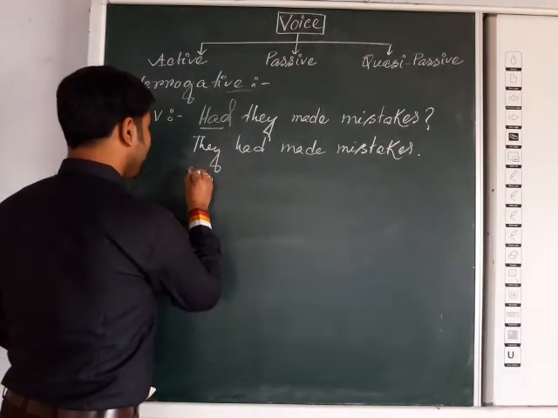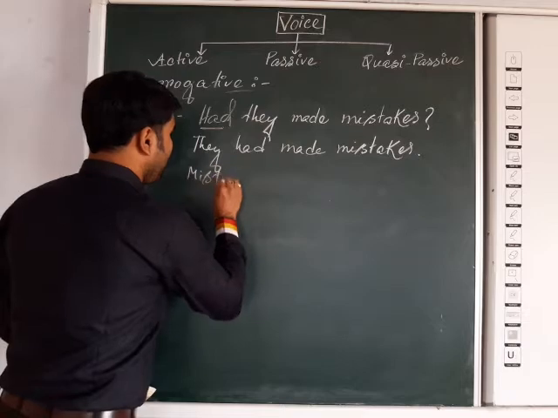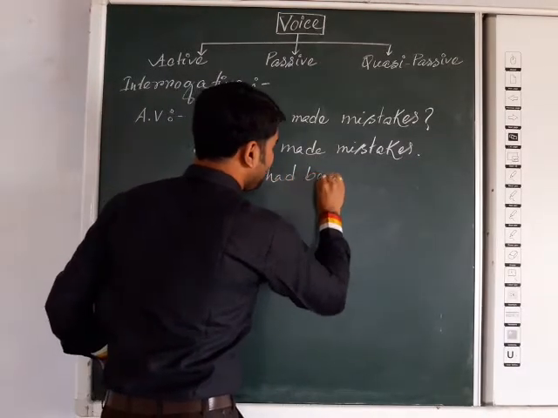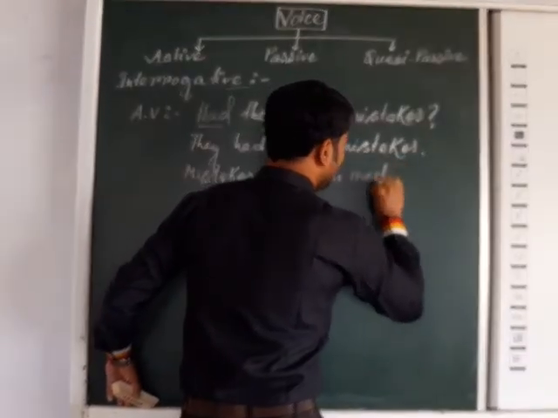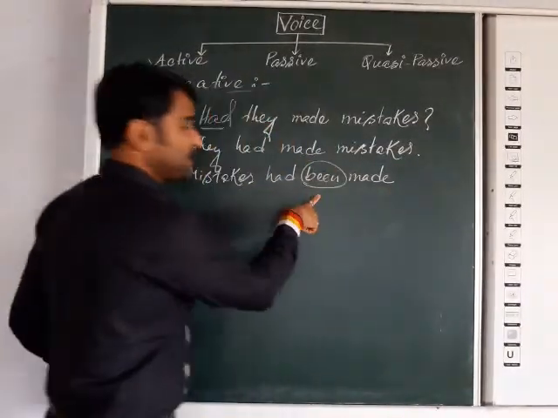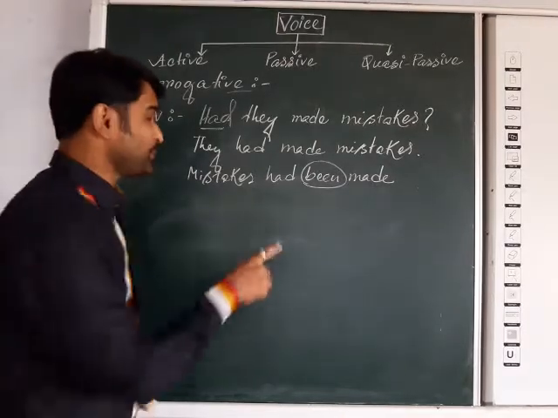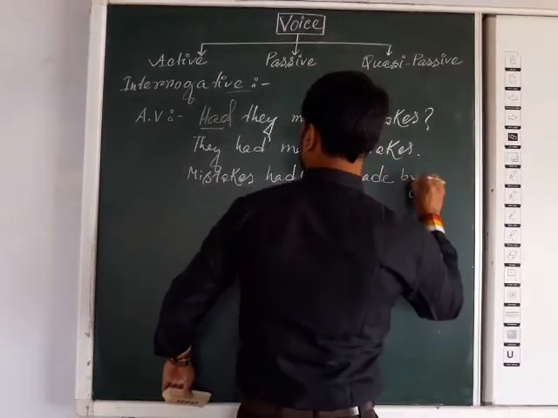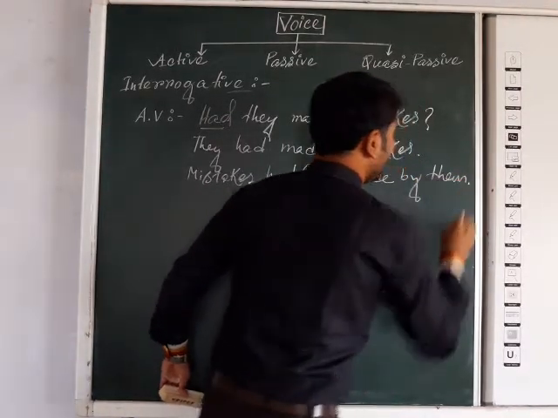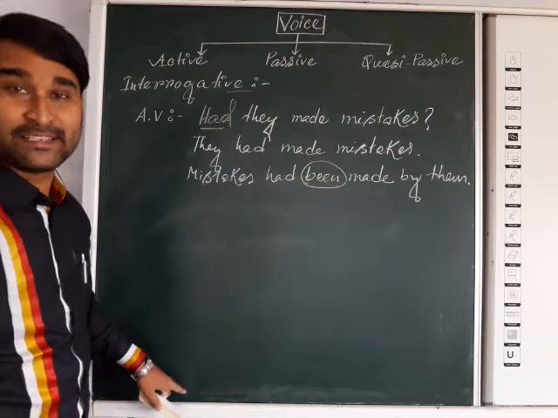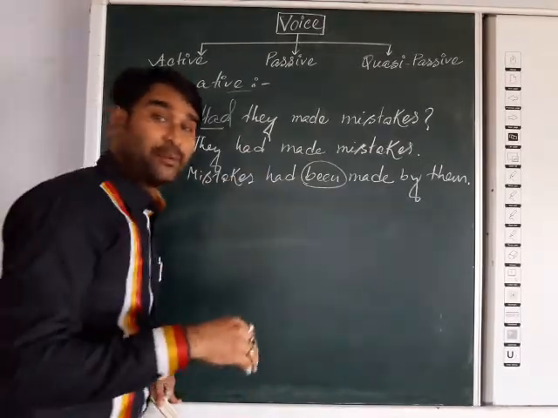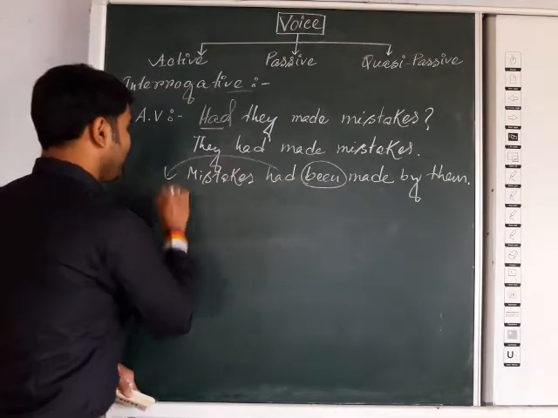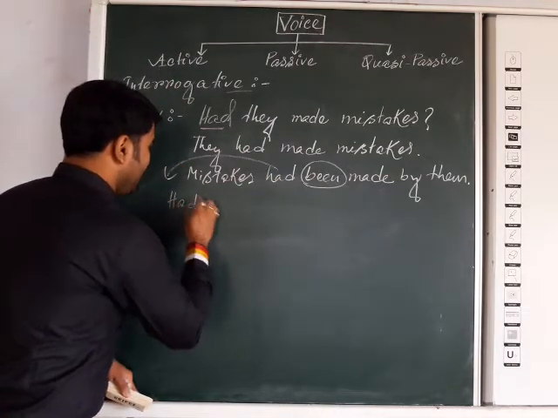What is it? The answer will be: mistakes had been made, because for perfect tense "been" will come, the auxiliary verb "be". So, mistakes had been made by them. Now it is the passive form of the assertive sentence. Now you should change into interrogative, because you have got the question in an interrogative sentence. So "had" will come first.